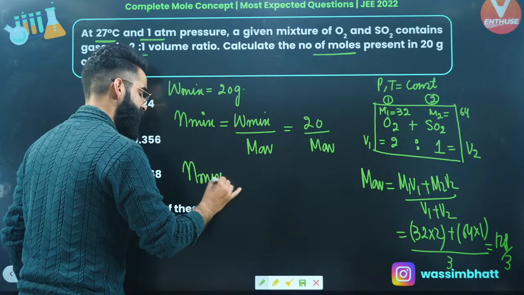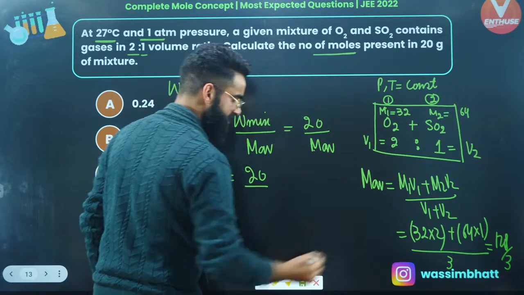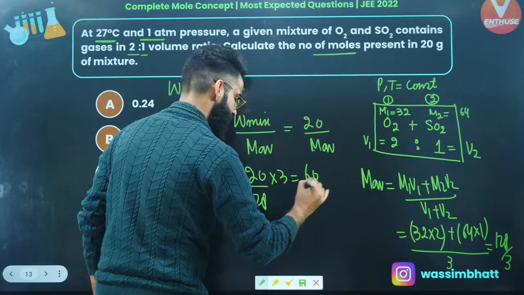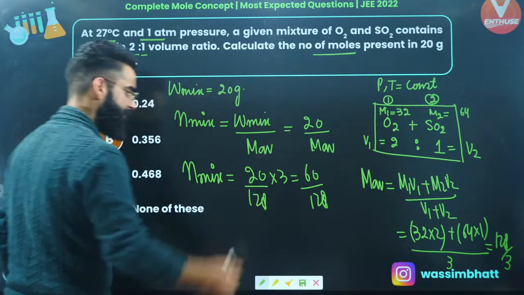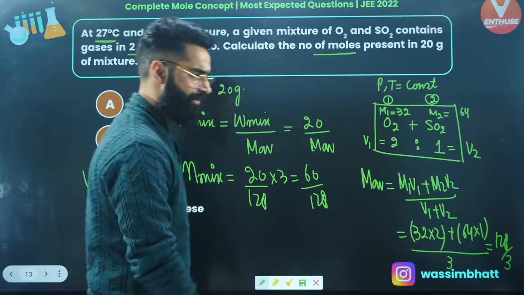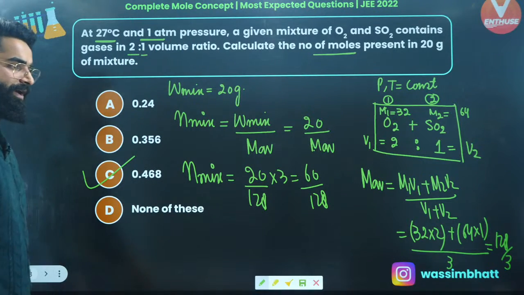So the number of moles present in the mixture is equal to the mass of the mixture divided by the average molar mass of the mixture, which is 128 divided by 3. That 3 goes up, so it's 60 divided by 128. The value will be approximately 0.4 something. So 0.468 is going to be the correct answer of this particular question. I'm sure this is clear to everyone, right?